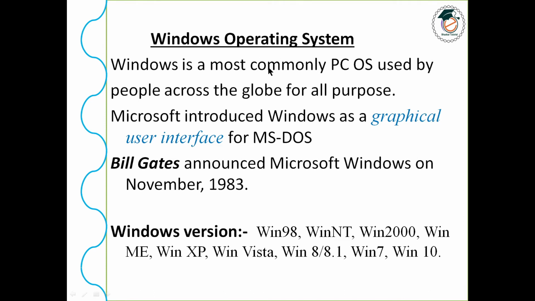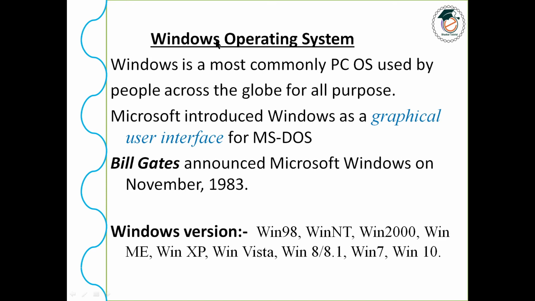Windows is the most common PC OS, that means personal computer operating system. It is not joined, it's not a similar thing. PC is different and OS is totally different. It is the most commonly used personal computer operating system used by people across the globe for all purposes.